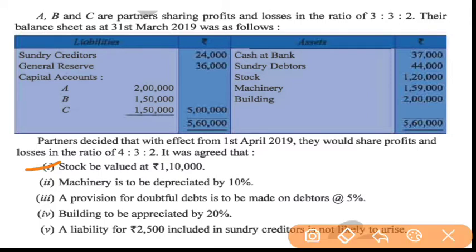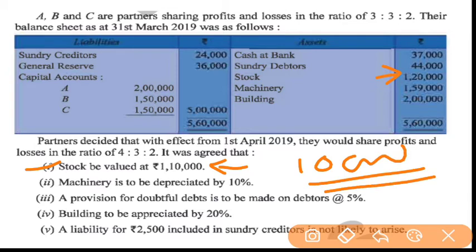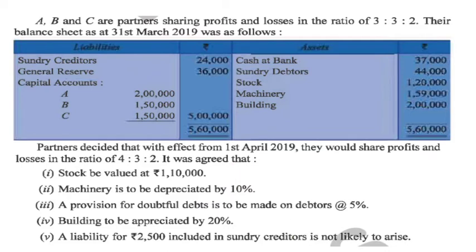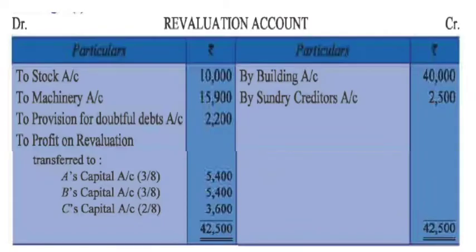Now the first change is stock is valued at 1,10,000 rupees. Now we will see what the stock was previously. It was 1,20,000 rupees and now it is 1,10,000 rupees. It means it is decreasing by 10,000 rupees. So whenever there is any decrease in an asset, it will be considered as loss of the firm. It will be debited in the revaluation account because it is a loss. So you can see, stock is debited by 10,000 rupees in the revaluation account.